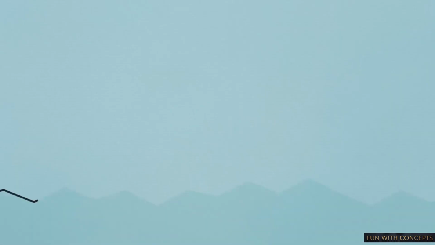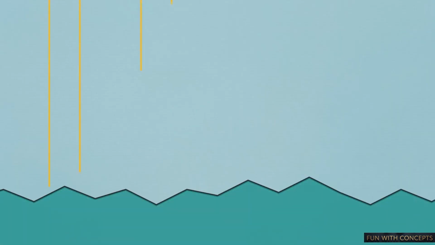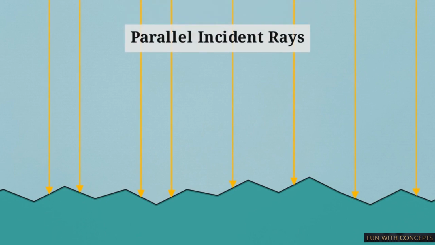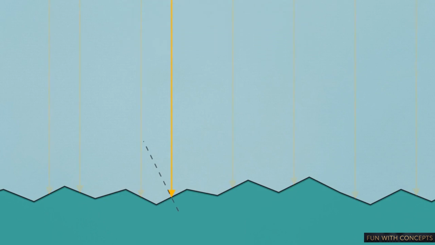Now look at this diagram of a rough surface. Everyday objects like paper or wood are not flat. Microscopically, they are jagged, uneven, mountainous terrains. When parallel rays drop onto this rough terrain, the law of reflection does not break. Every single ray still perfectly mirrors its incoming angle relative to its specific microscopic point of impact.